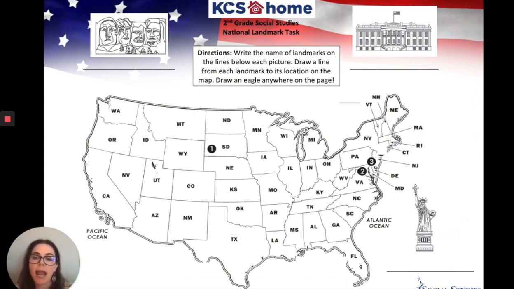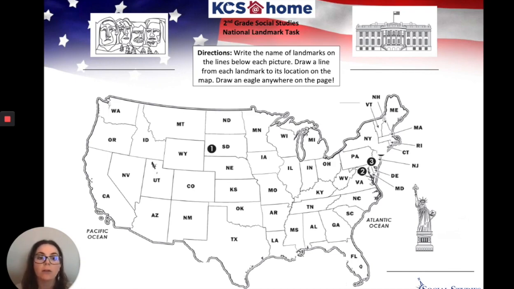So this week, if you have the packet, this is the task up on the screen, and up here is a landmark. I'm not going to tell you which one, but I hope you know. You're going to write the name of it on the line, and then you're going to draw a line matching up where this goes to the place on the map. So you'll see that they're numbered here. There's SD for South Dakota. So we've got one in Washington, D.C., one in New York. So see if you can remember the names of the 3 different landmarks and the places where they are located on the map.